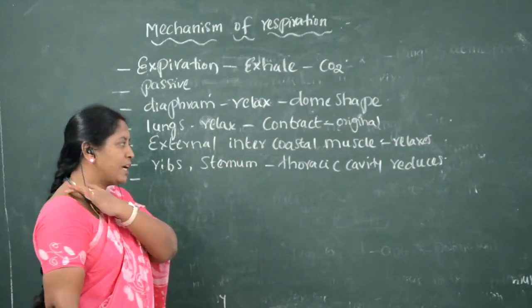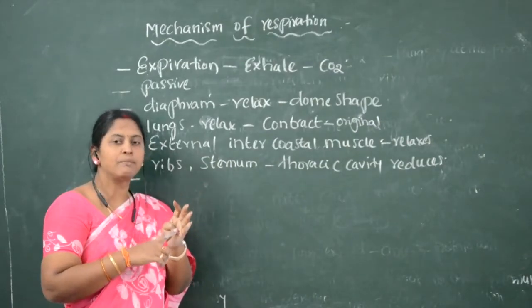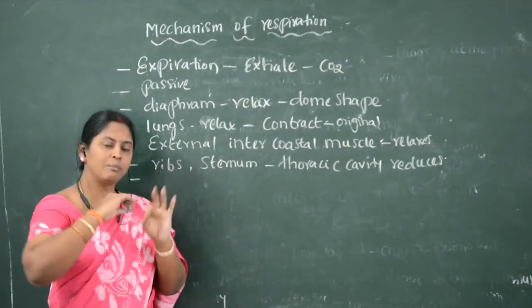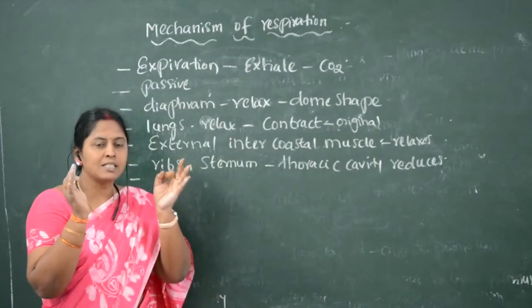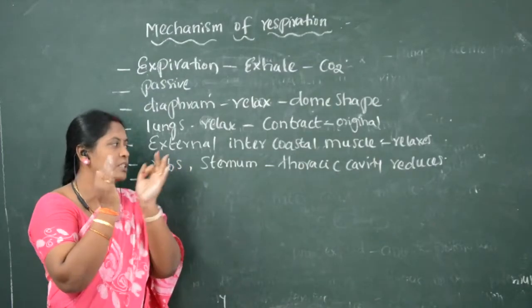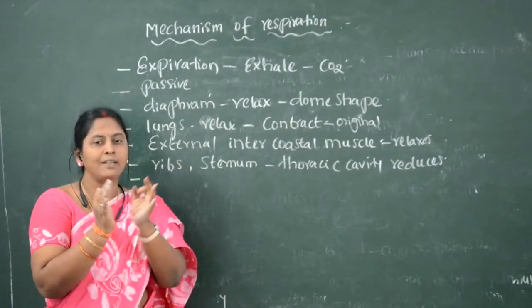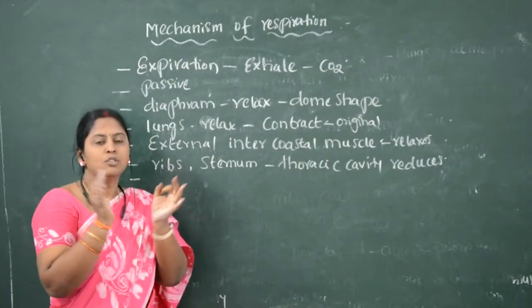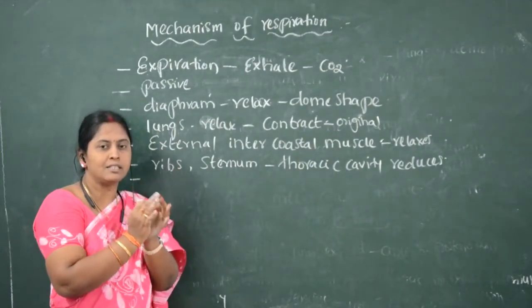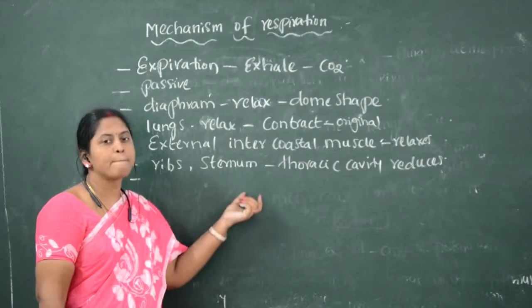Because of the diaphragm relaxing and the intercostal muscles relaxing, the thoracic cavity decreases in size, so the lungs also decrease.